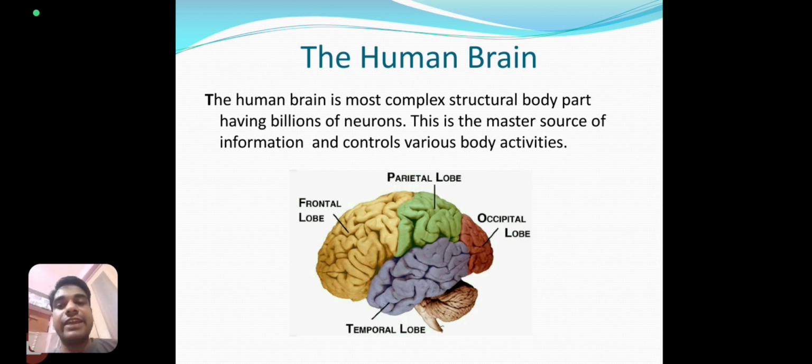Sensory information like temperature, texture, taste. These are all sensory information. Our occipital lobe captures images from the eye and sends them to the brain, and it also helps to convert them into memory. Our temporal lobe gives us the sense of smell, taste, and sound.